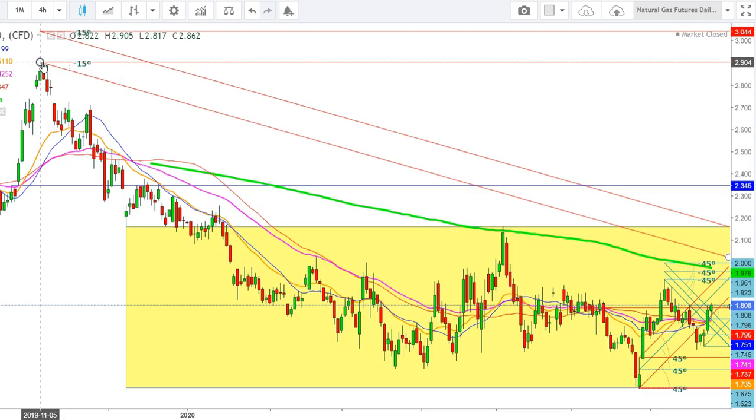Here you can see that the natural gas futures tested the highs of $2.9 on November 6, 2019, and since then we have seen a downward trend, where the natural gas futures found a good base at the level of $1.5 and found stiff resistance at the level of $1.979.